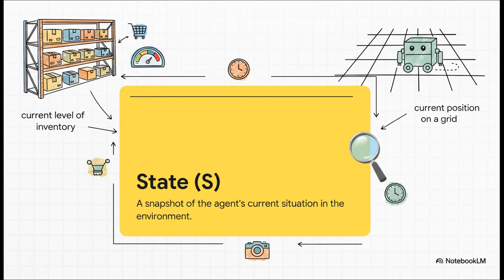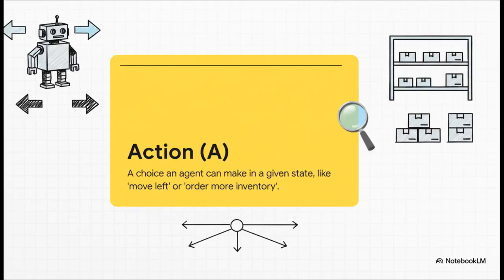For our store owner, the state is just the number of items on the shelf. For a little robot cleaner, its state is its exact position in the room. Easy enough. Next, from any state, we have a menu of possible actions we can take. The robot can move left, right, forward, or back. The store manager can decide to order 5 more units, 10 more, or maybe none at all. These are our available moves.